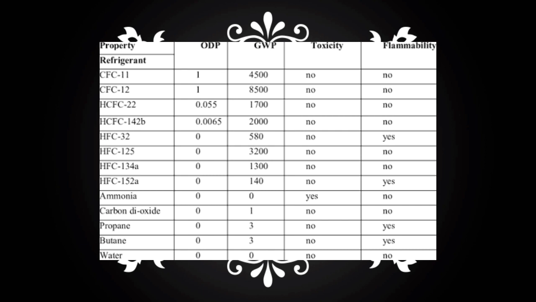For hydrochlorofluorocarbon 22, commonly known as R22, which is used as an air conditioner refrigerant, the ozone depleting potential value is 0.055, and for hydrofluorocarbon 134A and hydrocarbons, both propane and butane, the ozone depleting potential is 0.